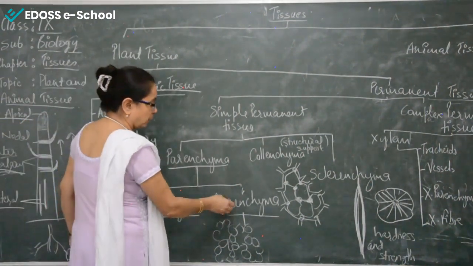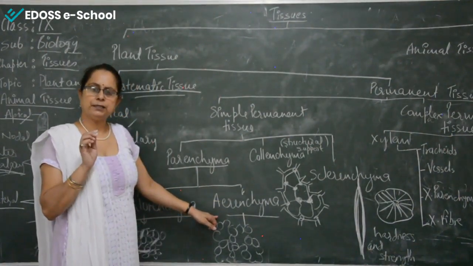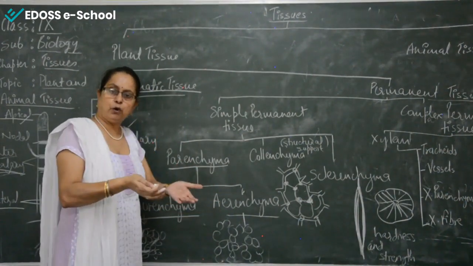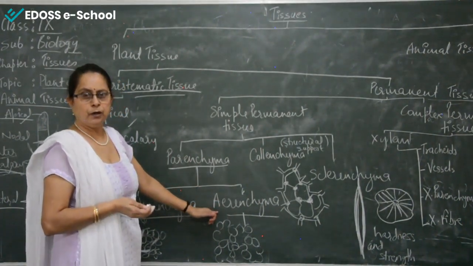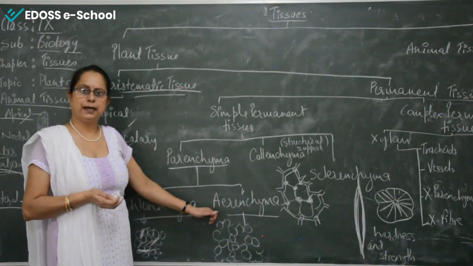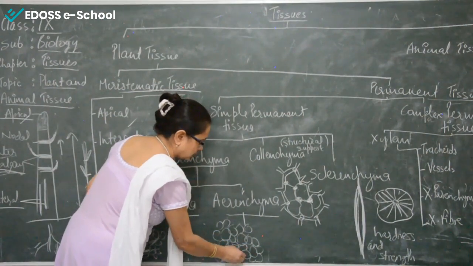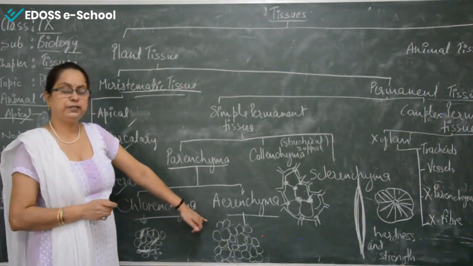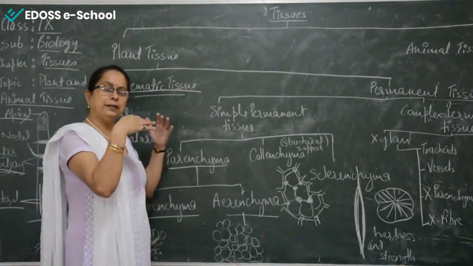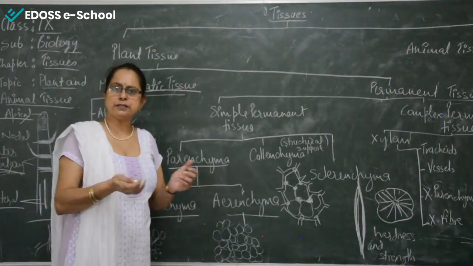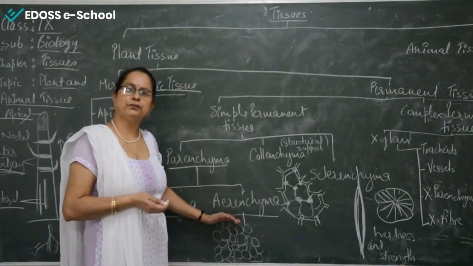Another section of the parenchyma is aerenchyma. It is found in aquatic plants. Aquatic plants are plants that live under the water or in the surroundings near the water. So aquatic plants show aerenchyma. What is the specificity of the aerenchyma? They have very large spaces between the parenchymatous cells. What is the function of these large spaces? They help the plant to float. They help the leaves of that plant to float on the water surface. That means aerenchyma is responsible for maintaining the buoyancy of the plant.